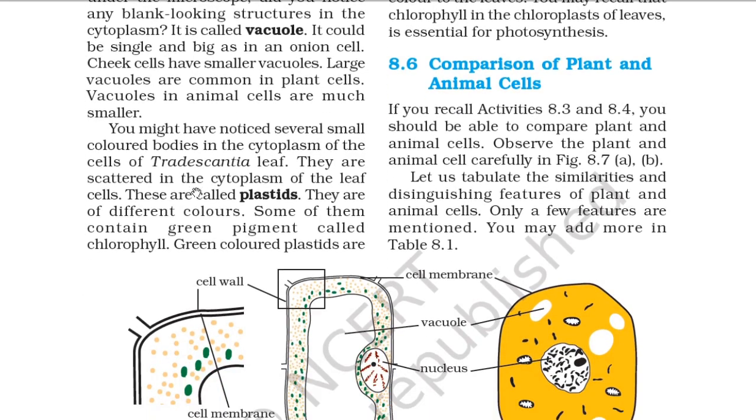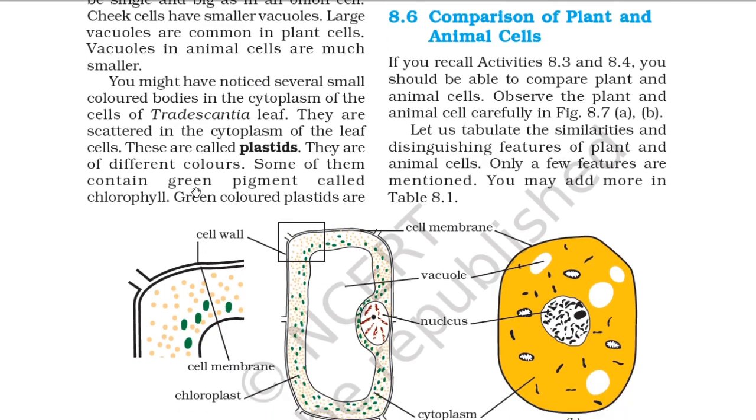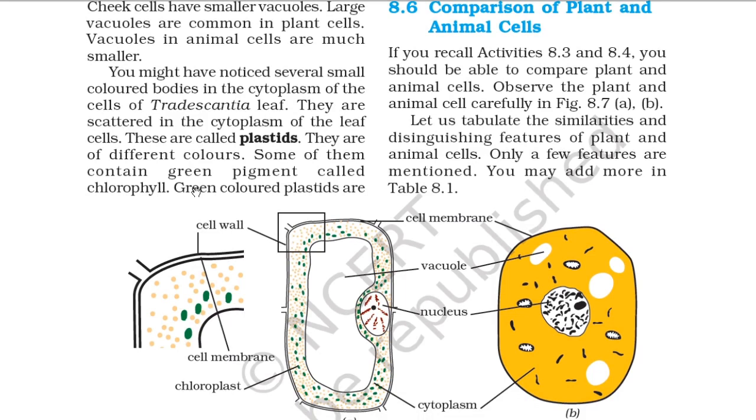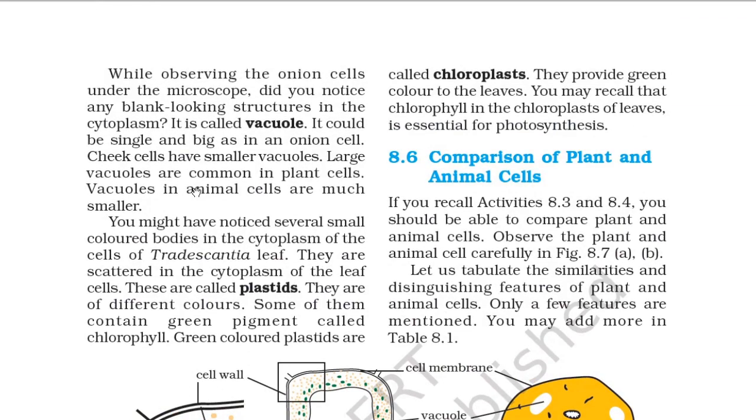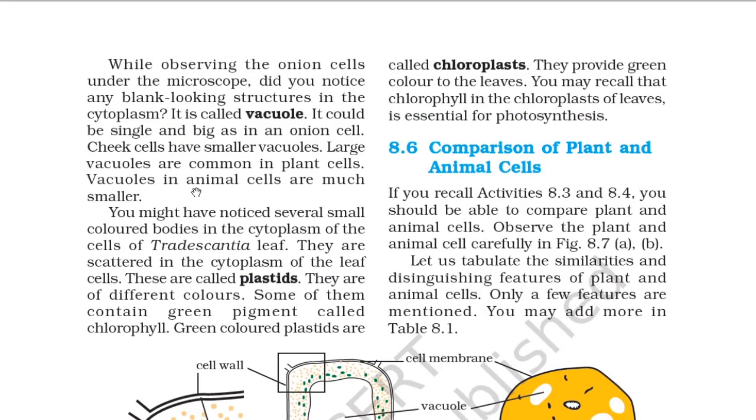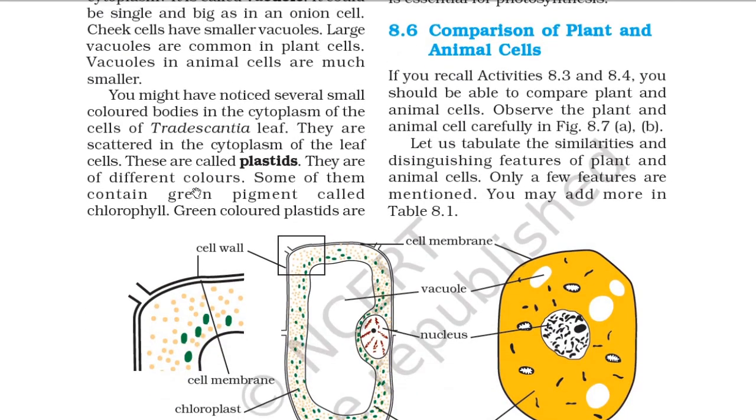So you might have noticed several small colored bodies in the cytoplasm of the cell of Tradescantia leaf. They are scattered in the cytoplasm of the leaf cells. These are called plastids. They are of different colors. Some of them contain green color pigment called chlorophyll. Green colored plastids are called chloroplasts, and they provide green color to the leaf. You may recall that chlorophyll in the chloroplast of leaf is essential for photosynthesis. You have learned in 7th class.